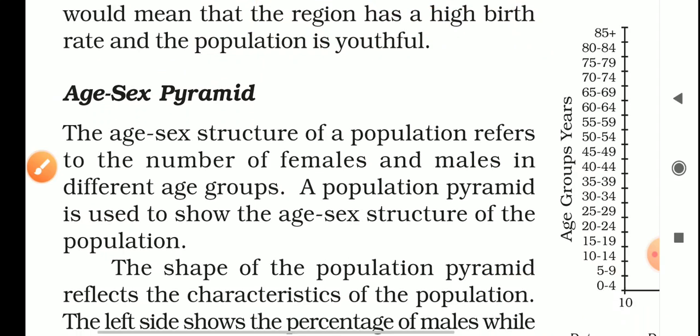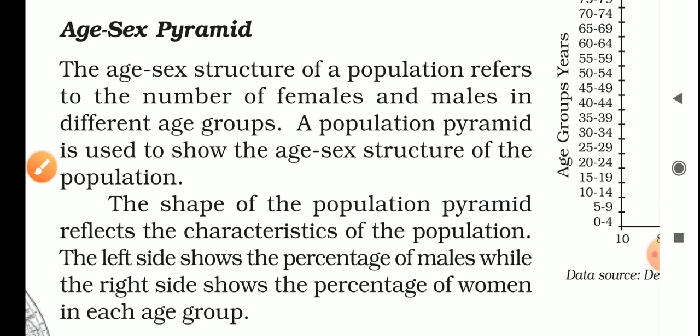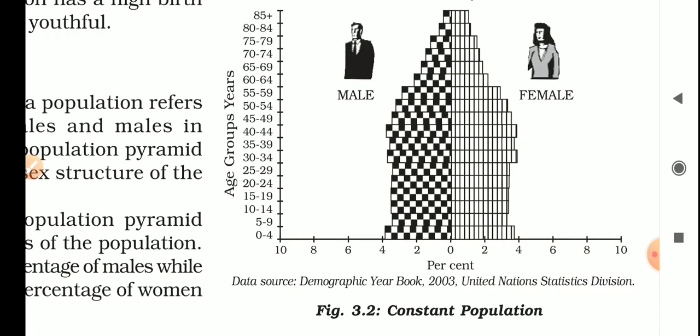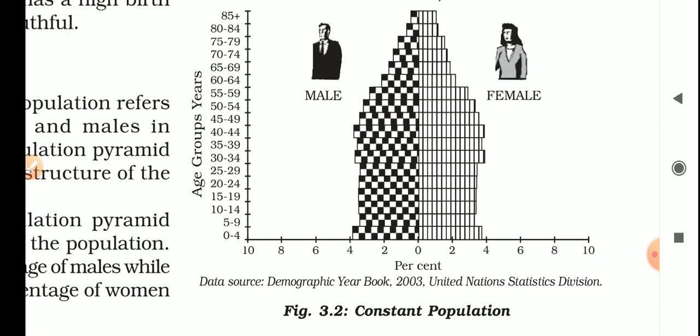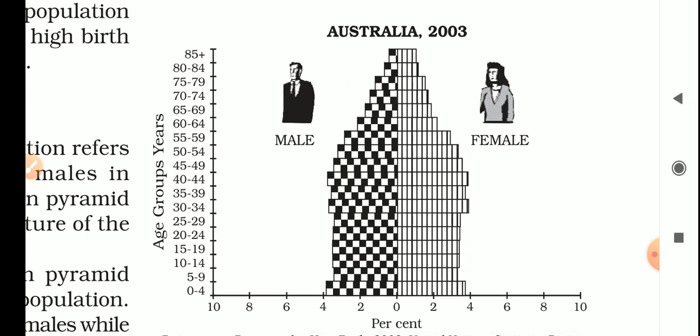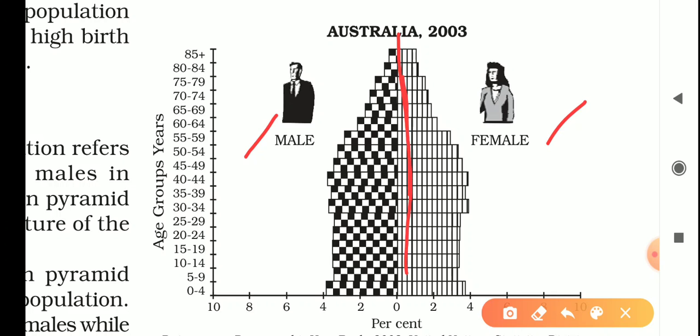Then come to the age sex pyramid. That is a very important topic of this chapter. So what is age sex pyramid? Now we see this pyramid. You observe this pyramid. This is a graph. Here we take females, here we take males. This is a central line, 0.